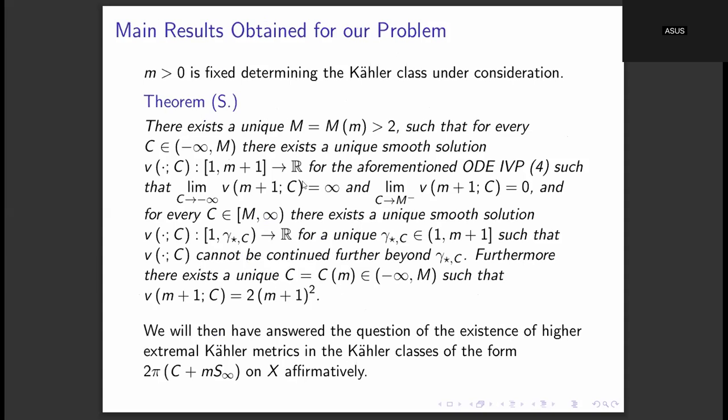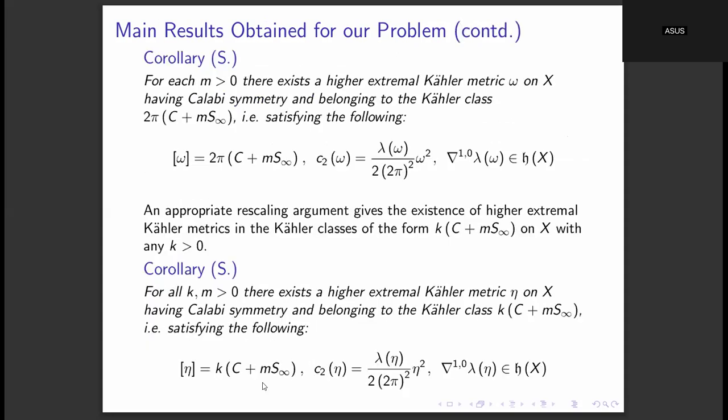Okay, so these are the results, and this result gives the existence of higher extremal Kähler metrics in each and every Kähler class of the manifold X. So this says that for every value of the parameter m, which characterizes the Kähler class, there exists a higher extremal Kähler metric omega, which has Calabi symmetry, which means it is constructed by the Calabi ansatz or the momentum construction, and which belongs to this Kähler class. And then this omega, if we multiply it by some k upon 2 pi, then k upon 2 pi times omega will belong to the Kähler class k times c plus m into s infinity.